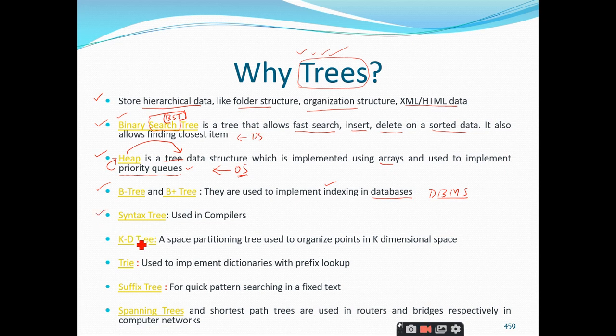And coming to the other one, syntax trees. You have a concept called FLAT, finite language and automata theory.